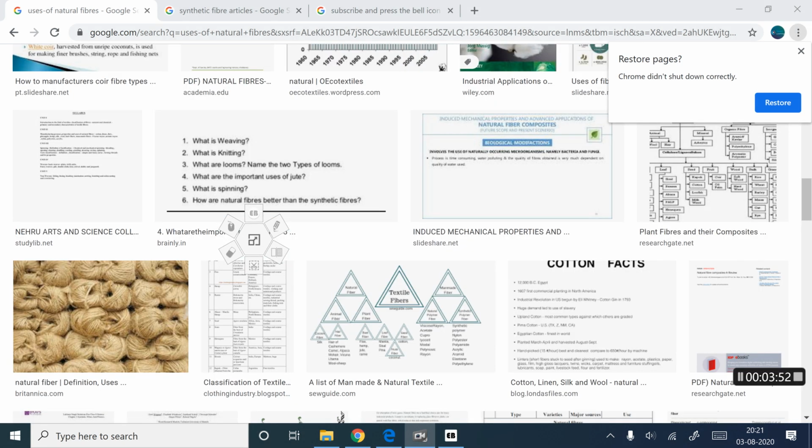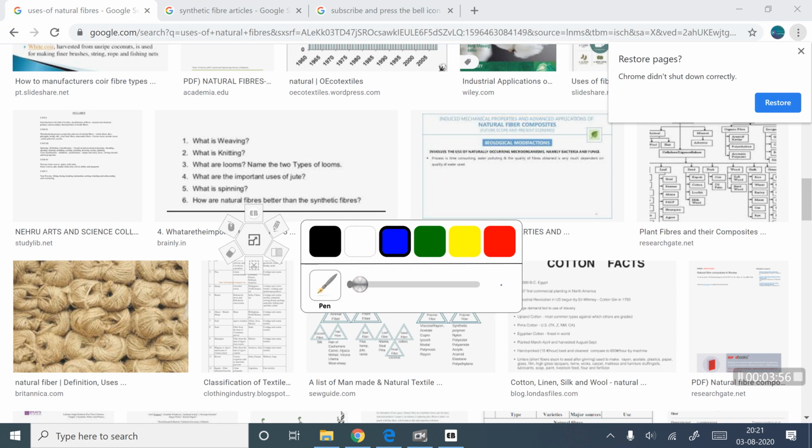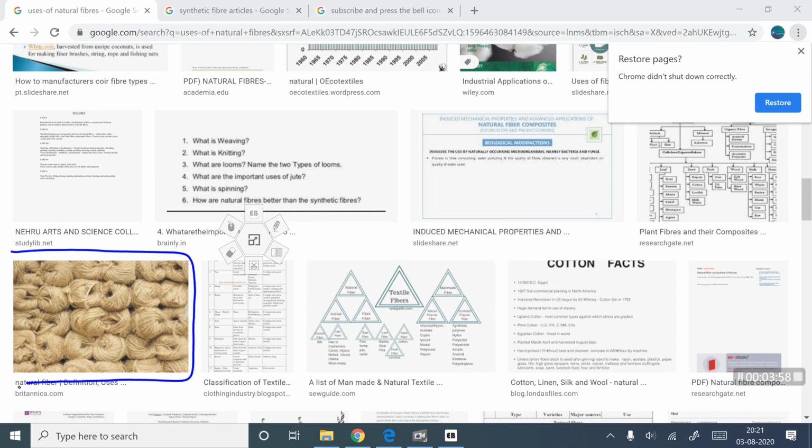Next, example number 3. Gunny ropes we are using for different purposes. Here gunny ropes are made by fibers. These fibers are obtained from plants.